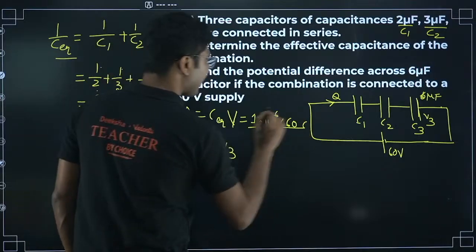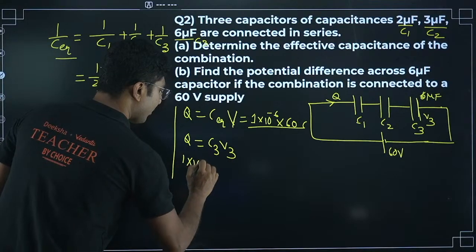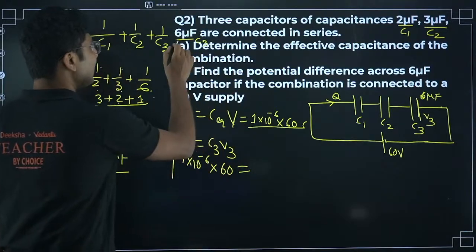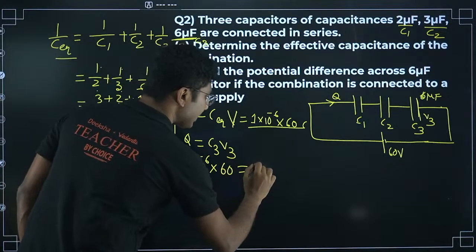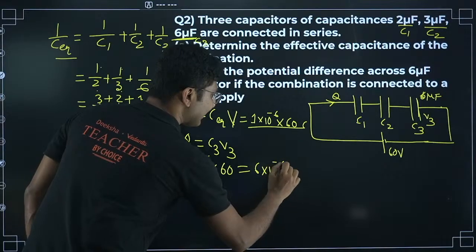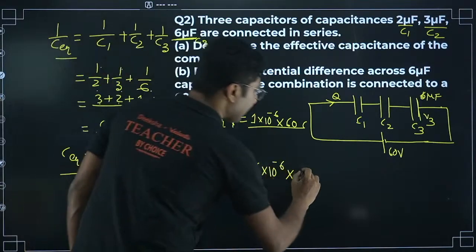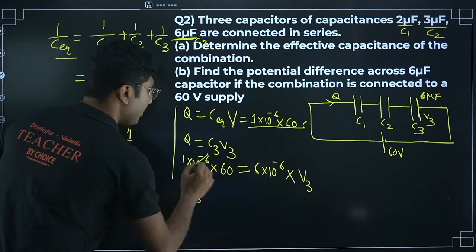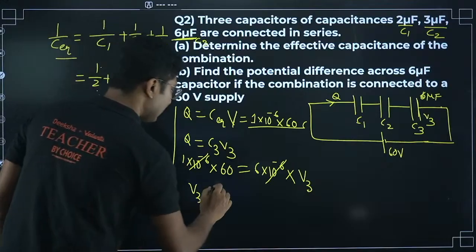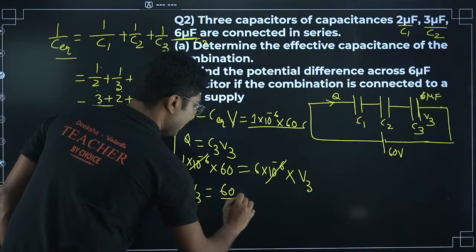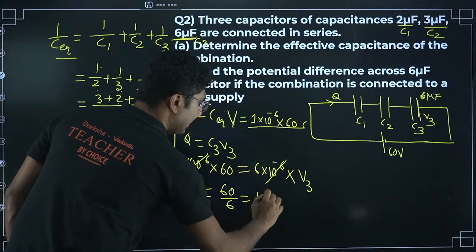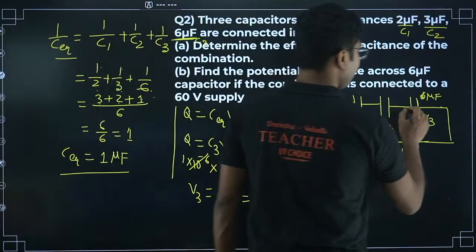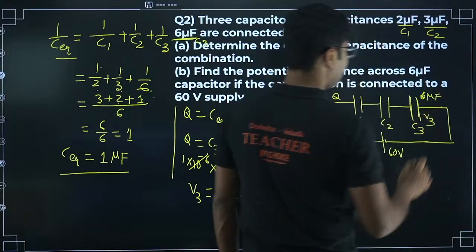The charge we have calculated: 1 into 10 to the power of minus 6 into 60 equals, now C3 is given as 6 microfarad, so 6 into 10 to the power of minus 6, and V3 we are trying to find. So V3 will be, 10 to the power of minus 6 gets cancelled, 60 divided by 6, which is nothing but 10 volts. So 10 volts is the voltage across this capacitor. So this is the technique.